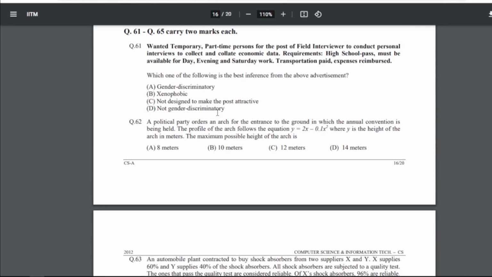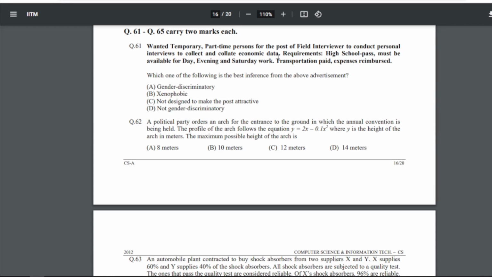61: wanted temporary part-time person for the post of field interviewer to conduct personal interviews to collect economic data. High school pass, must be available for days, evening and Saturday work. Transportation paid, expenses reimbursed. Which one of the following is the best inference from the above advertisement? So for 61 our answer here is D, that is not gender discriminatory.